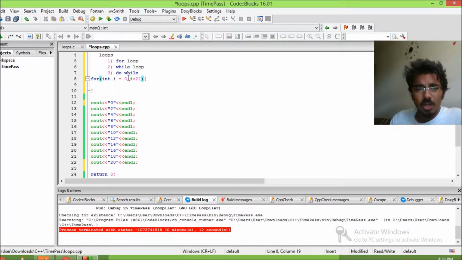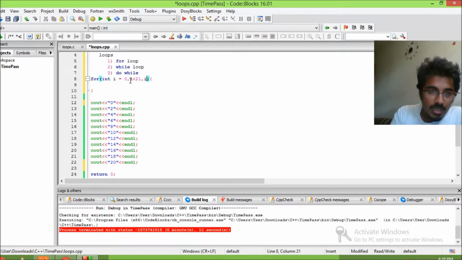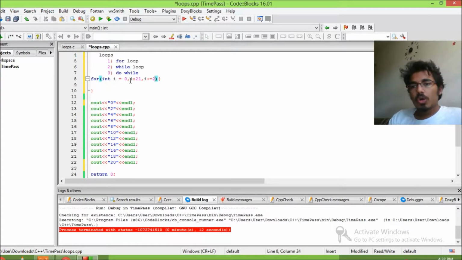Now you'll be wondering, you have i equals 0, so at this point you have 0 is less than 21. How is 0 going to increase? To 1, then to 2, then to 3, then to 4. How is it going to increase? So for that reason we have i plus equals 2.